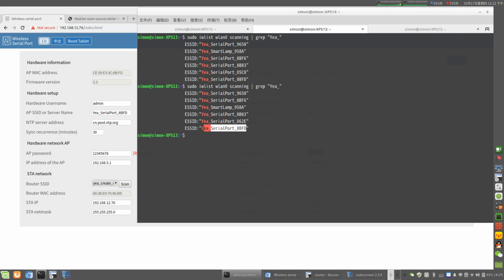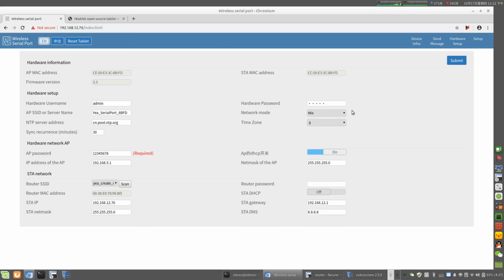Look, we can find it, and our laptop or cell phone or iPad can connect to it directly. Okay, this is the best mode. However, if we don't need that AP, just keep it as station.